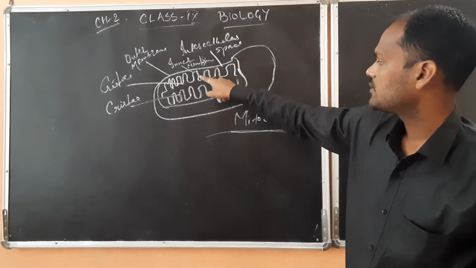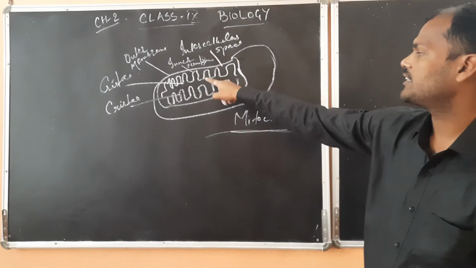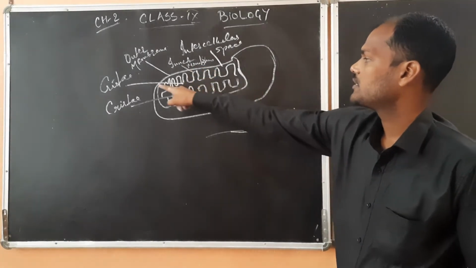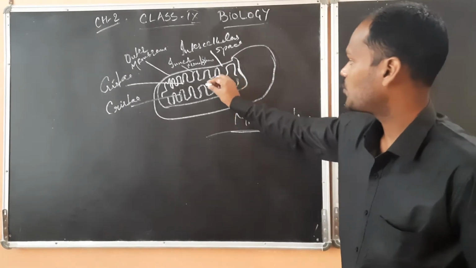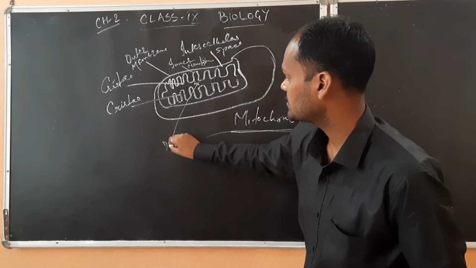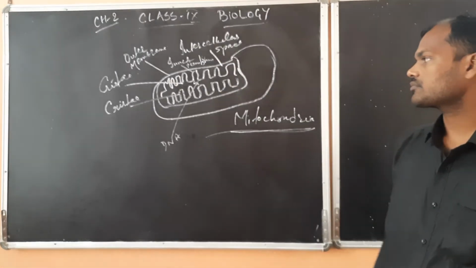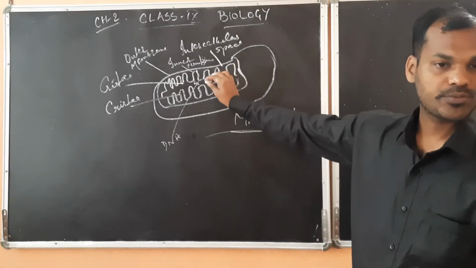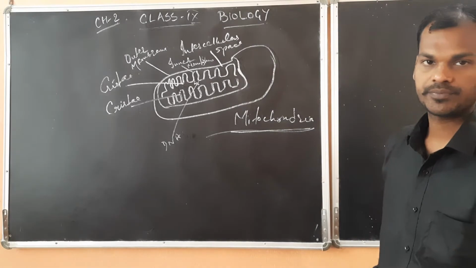The inner membrane has finger-like foldings inside the membrane, that will be called cristae. Here you will have some DNA material, and they will also be having the enzymes for the energy production.